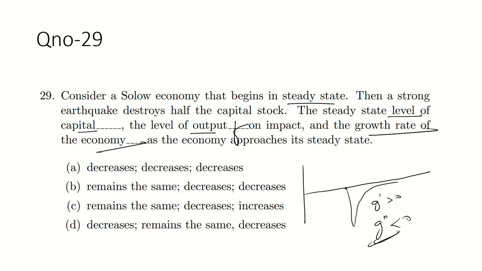But yeah, if the negative shock happens, then obviously the output is going to fall, and if the output is going to fall, then your growth rate obviously is going to fall. Okay, so I think B should be the correct option.